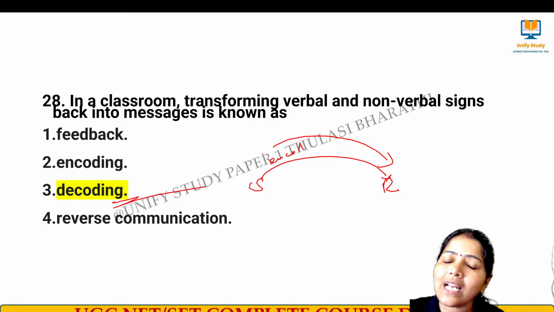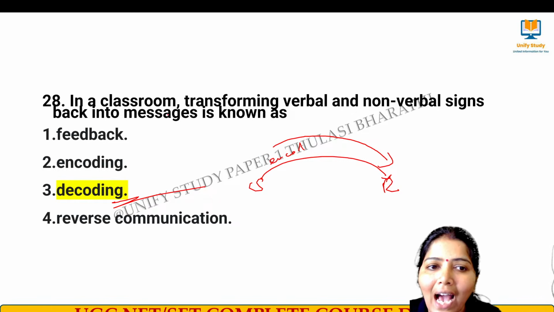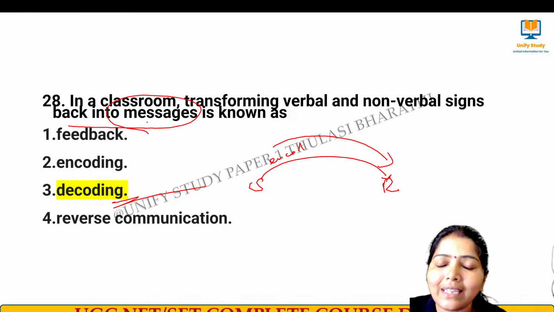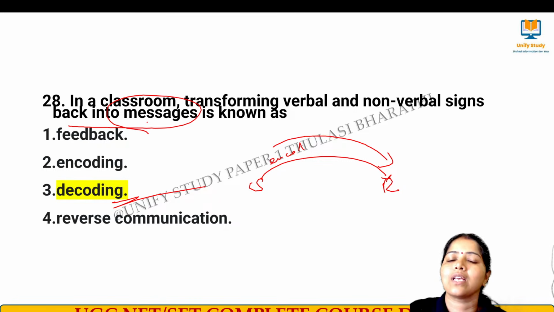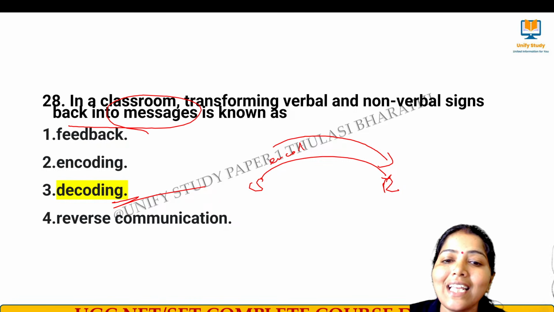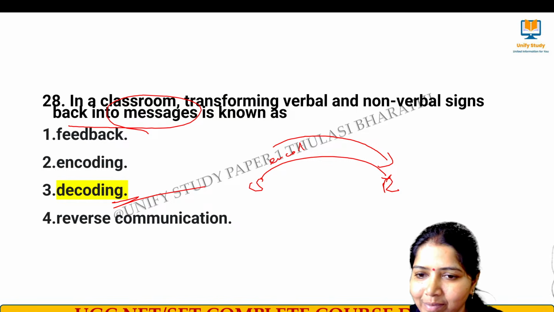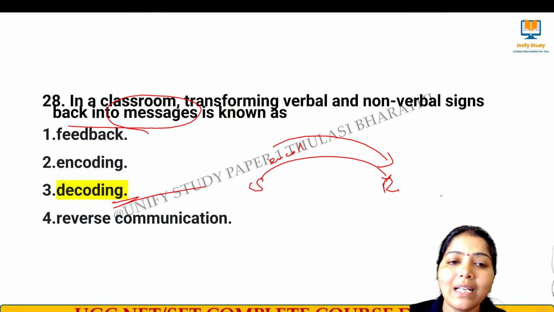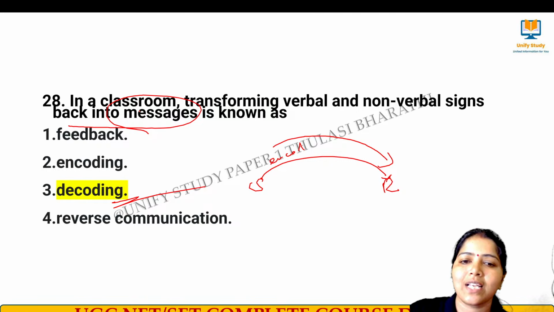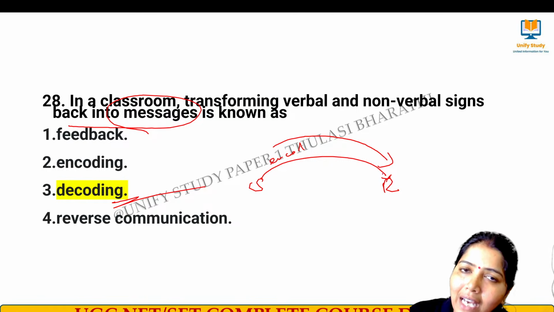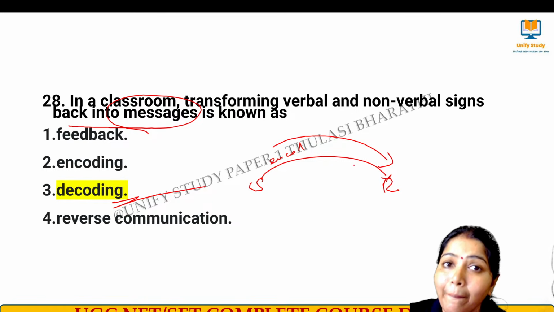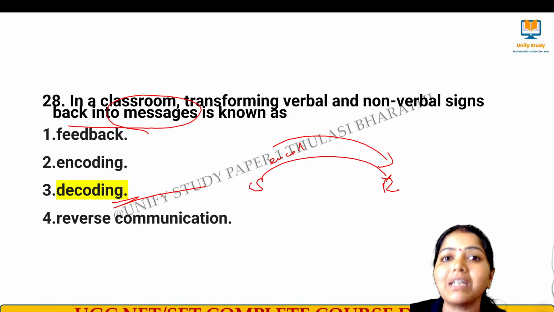They have encoded and it is being sent to the receiver, and in that stage what has been happening? They are taking it back to the messages. That process we call decoding. Yes, it's not feedback. See, it is back into messages. So I am sending here and it is here and taking into the form of what? Messages back again, and that is nothing but decoding.